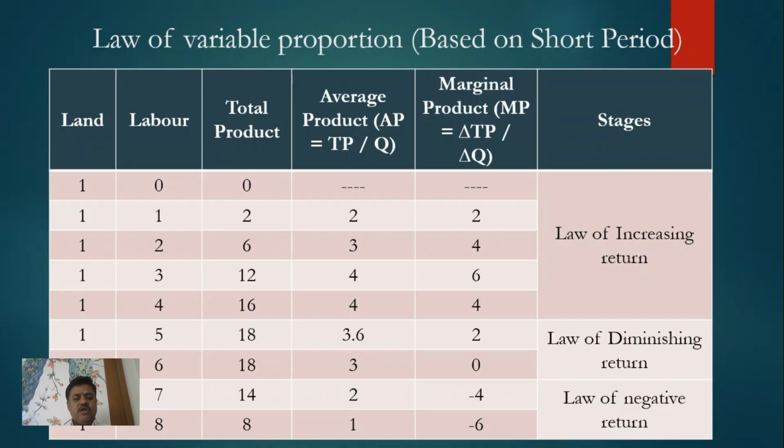Second stage is called law of diminishing return. Now why is this stage called law of diminishing return? Because this stage ends at the sixth labor. When we increase the fifth labor on the fixed factor, our total product increases by 2 units. When we increase the sixth labor, our total product remains constant. Second stage ends when total product is maximum because here we utilize